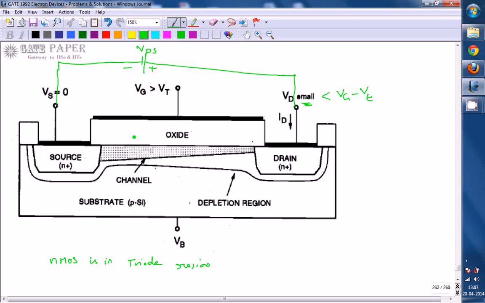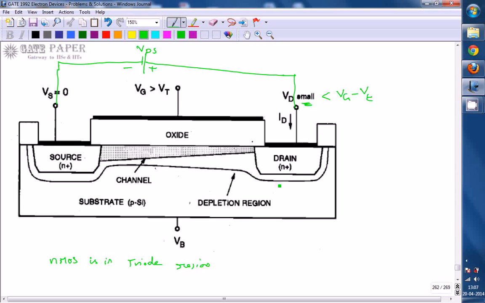If you observe, the source is of N plus type and the substrate is of P type. So is a junction formed or not? A PN junction. Similarly, at the drain side, the drain is of N plus type and the substrate is of P type, so again a PN junction is formed at the drain end. So there are two PN junctions forming: one at the source substrate, the other at the drain substrate.